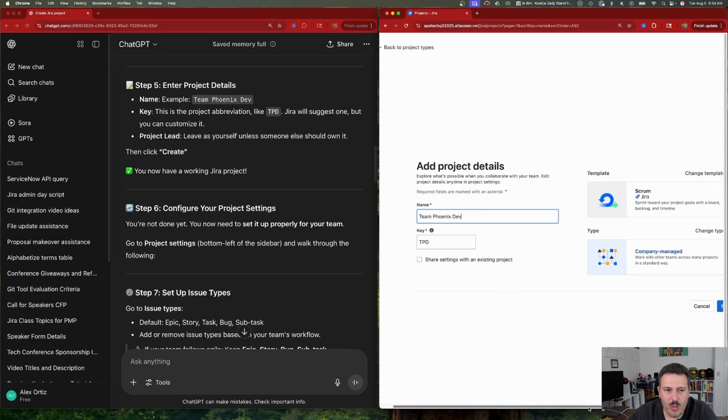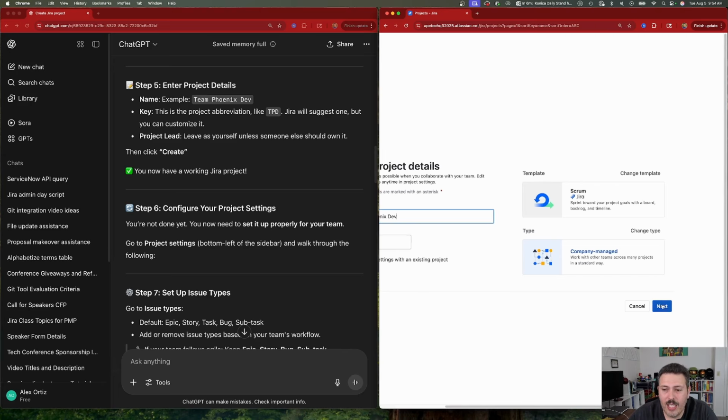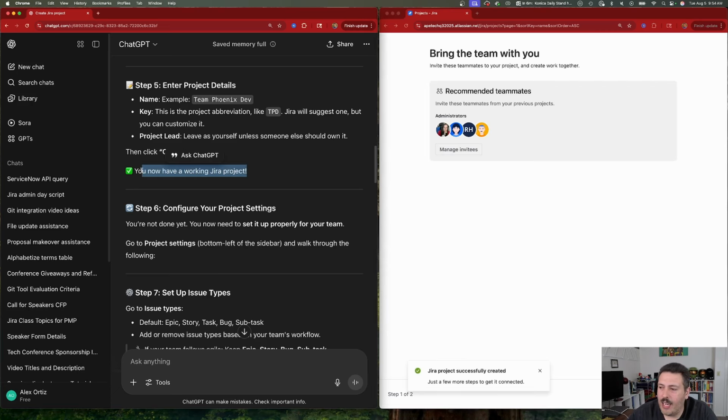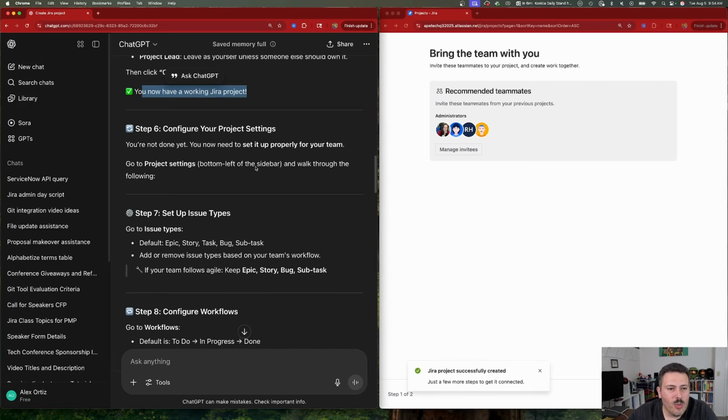And so I actually have to scroll over to the right. And this is exactly what you need. You don't need to modify anything else on this screen. And awesome, you now have a working Jira project. So we're not done yet. Now we need to set it up properly for your team. So go to project settings, bottom left side of the bar.